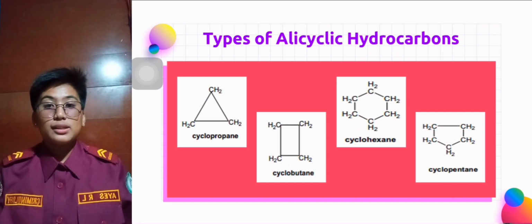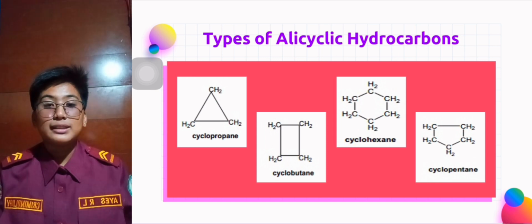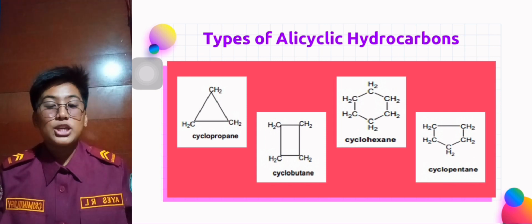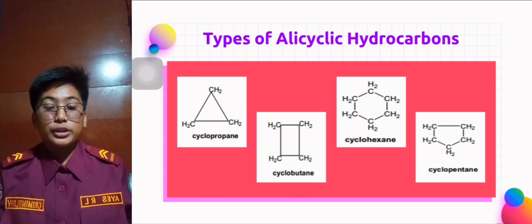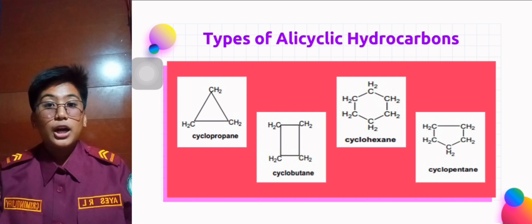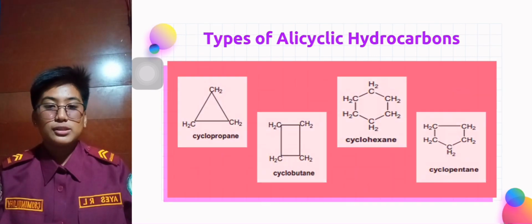And the last one is cyclopentane. Cyclopentane is a highly flammable alicyclic hydrocarbon. It is a blowing agent for the polyurethane foams that are used to insulate refrigerators and freezers.